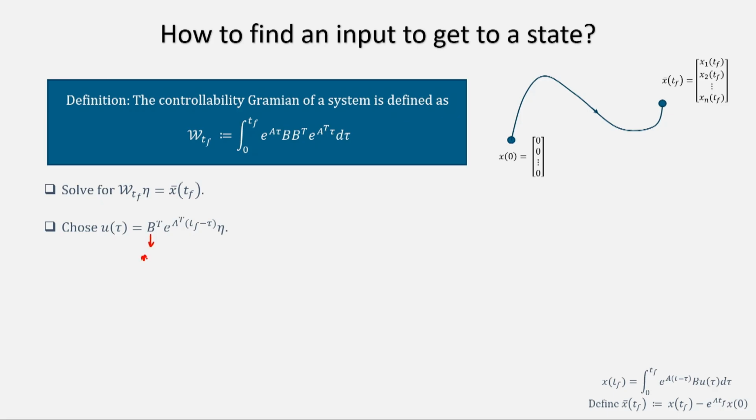What is B transpose? This is an m cross n matrix. What is e to the power of A transpose (Tf minus tau)? This is an n cross n matrix, and this eta is an n cross 1 vector. So, as a whole, this will come out to be an m cross 1 vector, and that is what we are expecting, because u(tau) is, if you remember, x dot equal to Ax plus Bu. If B is n cross m, then u has to be m cross 1. So, there are m number of inputs, and that is what you are getting. So, this is what we are choosing.